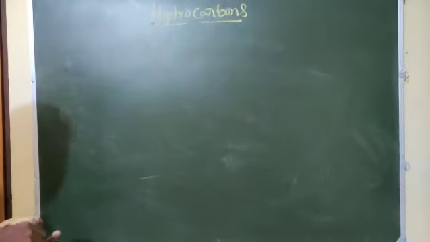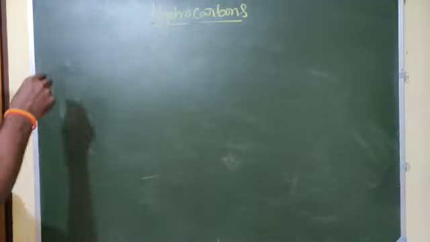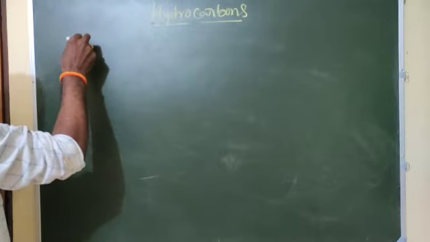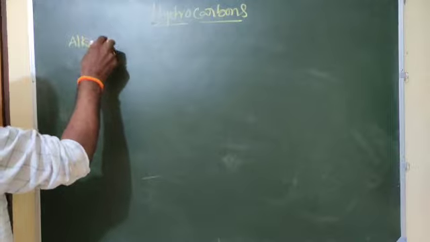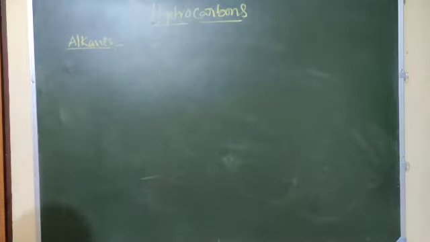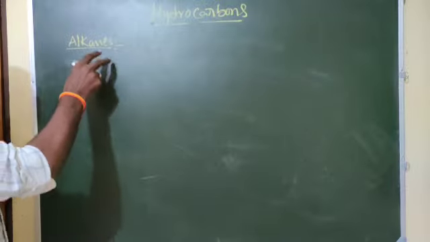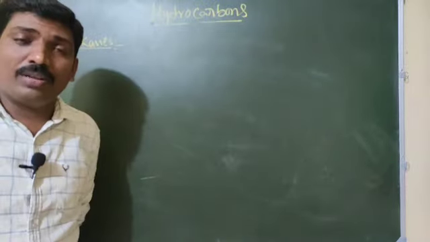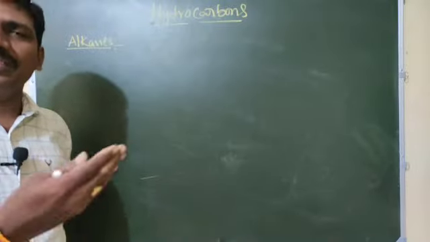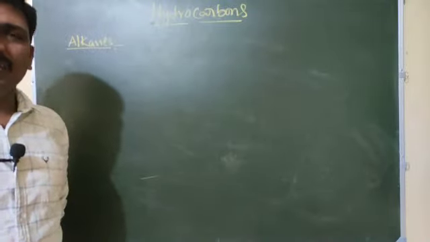Now we will discuss the classification, that is alkanes. Hydrocarbons are of different types depending upon the type of bond present in the carbon. Single bond present means alkane, double bond present means alkene, and triple bond means alkyne.